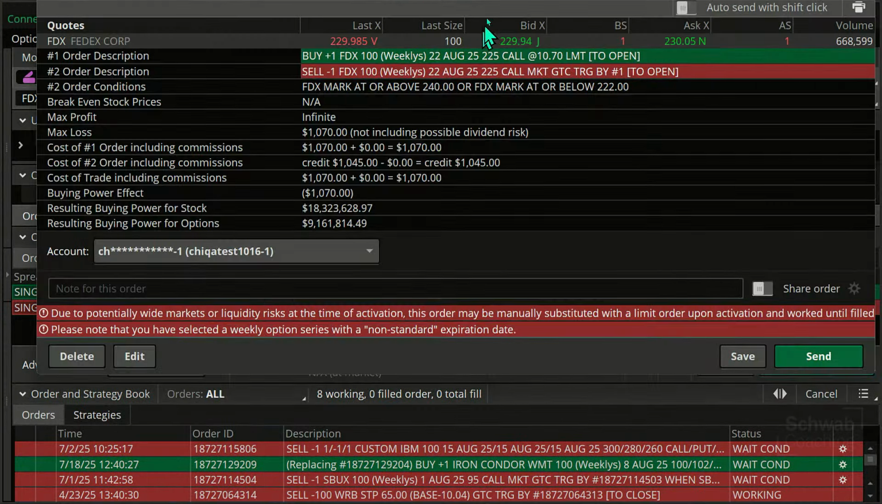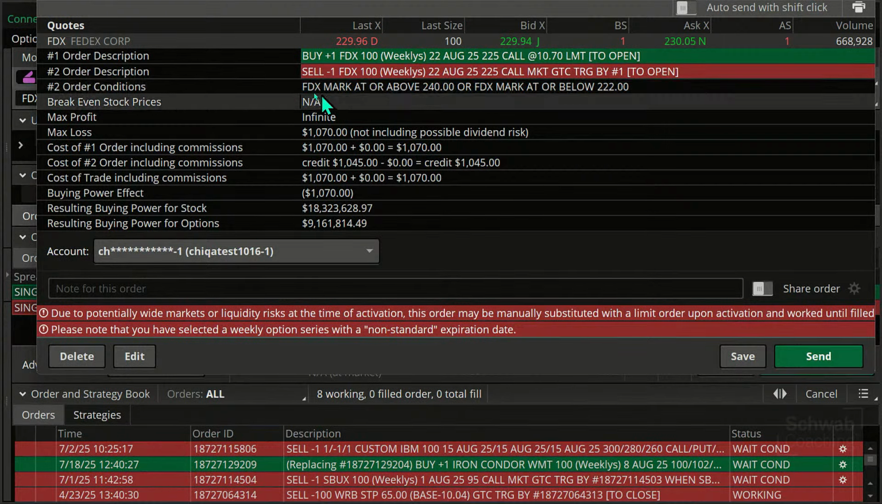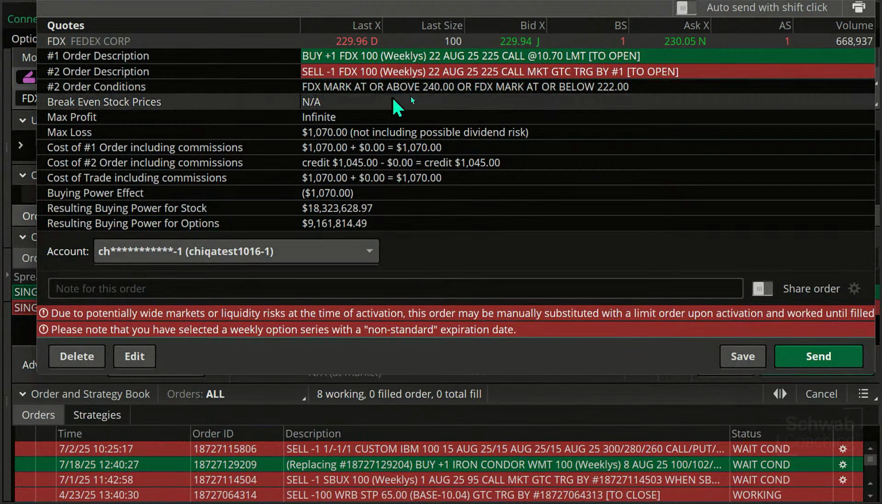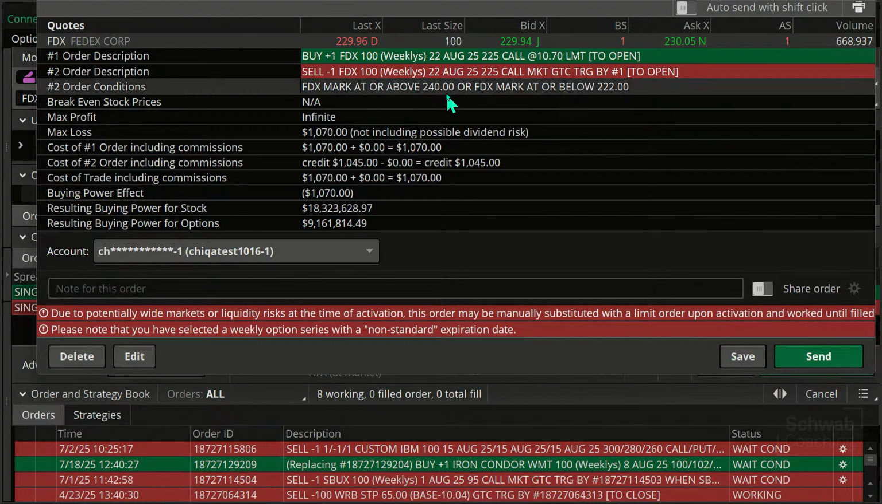I'm not actually going to send this order, but let's look at this. So here's our order to buy the option, but here's an order to sell if FedEx, the underlying stock, marks above or below. So there are some pros and cons to doing it this way. One of the pros is we connect it to, in a sense, our technical analysis.